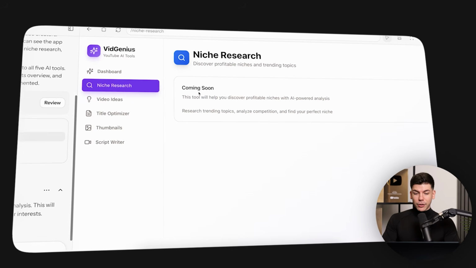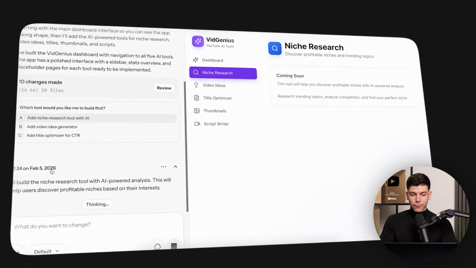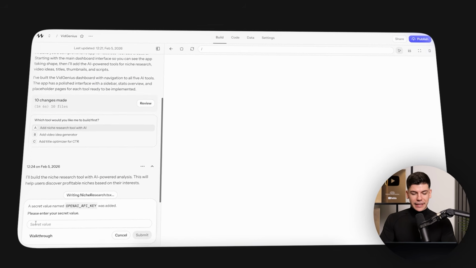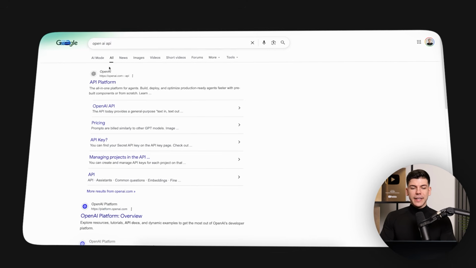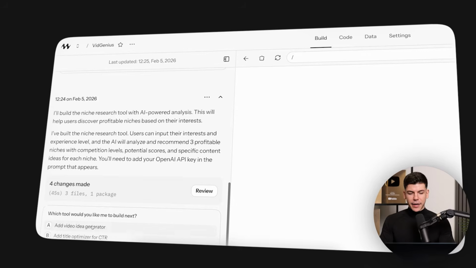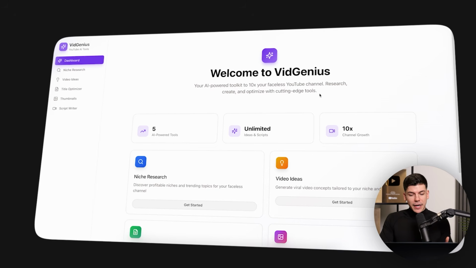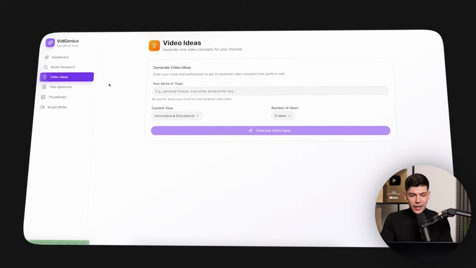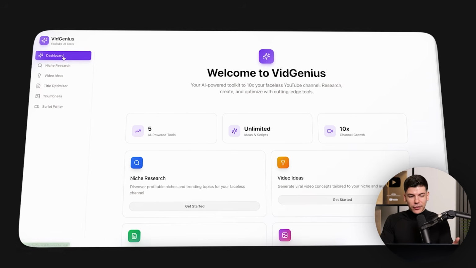And when I click on niche research, it says coming soon because it's building it for me on the left-hand side. Now it's also going to ask me for my OpenAI API key that I need to paste in here. You can find that when you Google OpenAI API, and then you can just paste your API key over there. And this is how my app looks like as of right now, and it's functional. I can use it, I can generate video ideas all inside of this software.